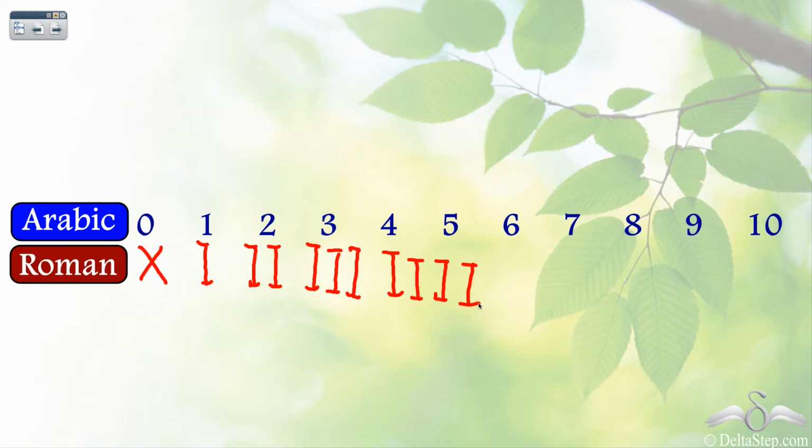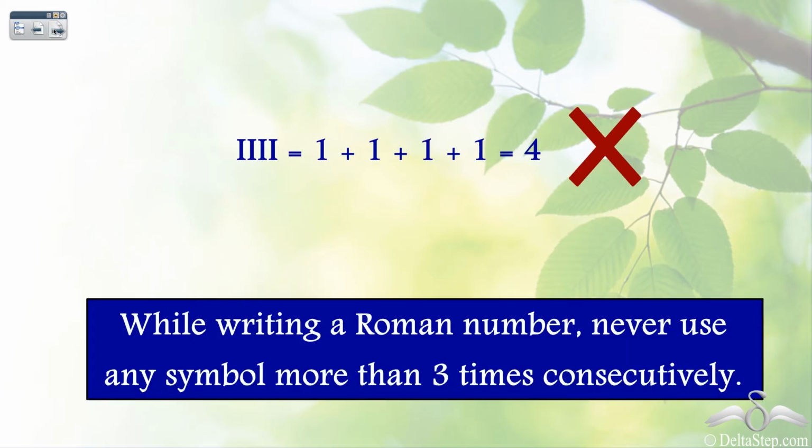But this is not correct. Can you see? It is becoming confusing again. If you keep on writing more I's, you will not be able to identify easily which number is being represented, or even if you identify, it will take a lot of time. And even the Romans realized that this is a problem. So they decided that they will never use 4 consecutive symbols at once.